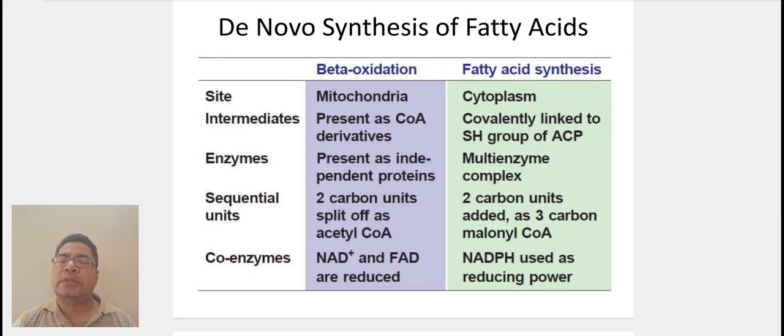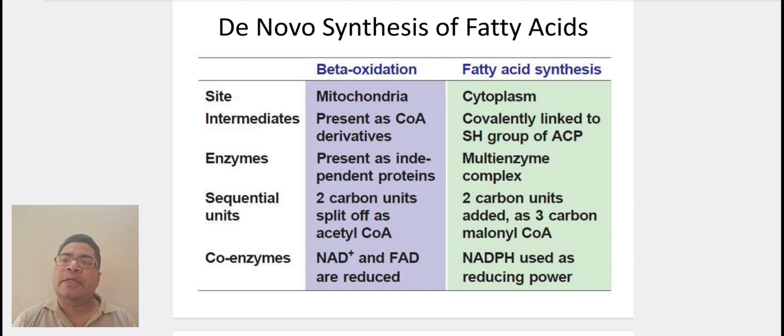Coming to de novo synthesis of fatty acid. In this table, a comparison is given between beta oxidation and fatty acid synthesis. Site. In case of beta oxidation, the site is mitochondria, whereas in fatty acid synthesis, it is cytoplasm. Intermediates. In case of beta oxidation, they are present as CoA or coenzyme A derivatives, whereas in fatty acid synthesis, they are covalently linked to the SH group of acyl carrier protein.